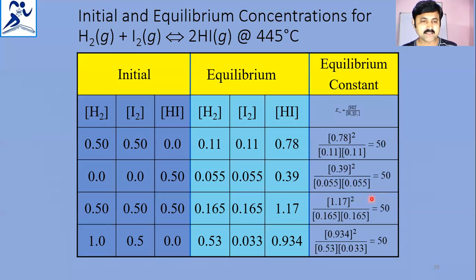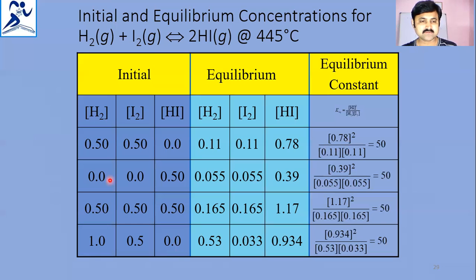Likewise, initially hydrogen is 1, iodine is 0.5, and hydrogen iodide is 0. But when equilibrium is reached, these values change. The 0 value of hydrogen iodide became 0.935 because the reaction reached equilibrium and some quantity of reactants converted into products.